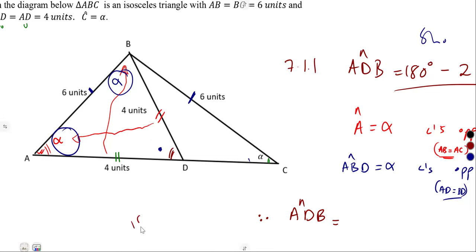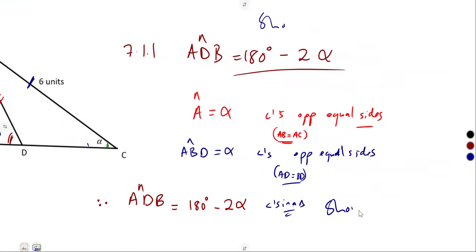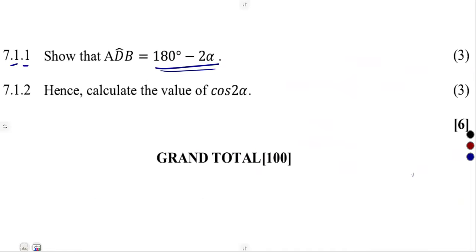Angles in a triangle add up to 180 degrees. So it's going to be 180 degrees minus the sum of these two angles, alpha plus alpha, which gives us 2 alpha. So that's it. We are referring to the sum of angles in a triangle, adding up to 180 degrees. We were asked to show that, and we have shown that these two are exactly the same. Hence, it's a continuation from what we have just shown.